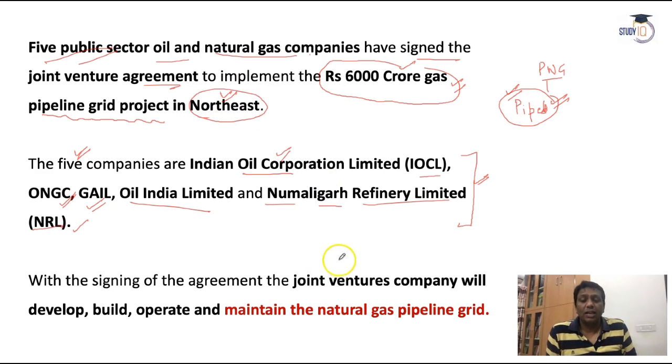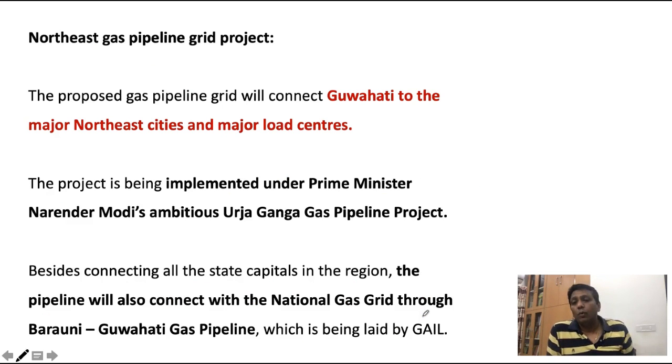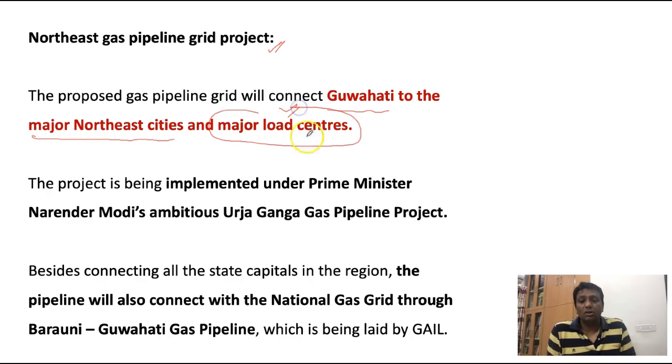The signing of the agreement is for joint venture companies that will develop, build, operate, and maintain this natural gas pipeline grid in those areas. What about the northeast gas pipeline grid project? This project will connect from Guwahati to the major northeast cities and major load centers in the northeast. Roughly, this will connect the whole northeast.